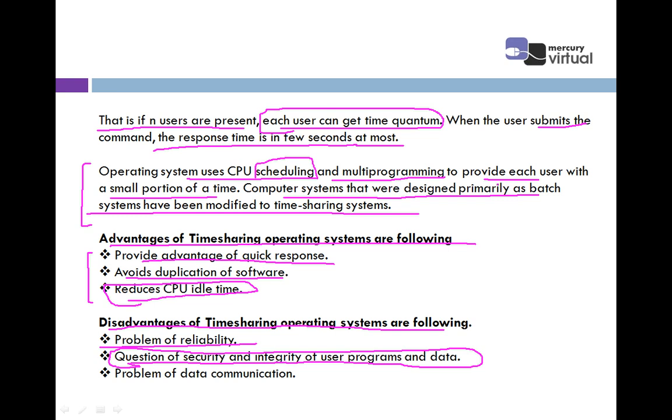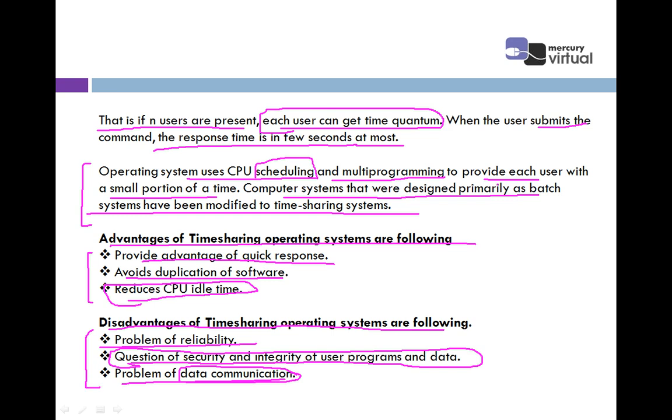Then the last one is the problem of data communication. It means there is some gap, some problem in data communication. How can we share the data? If you are far from me at a longer distance, there are some technical issues, some low bandwidth. So that is the main problem of data communication. So this is one of the main limitations of the time sharing operating system.